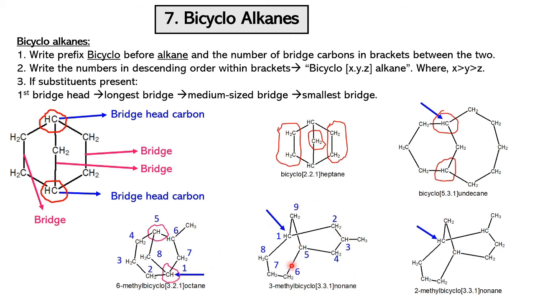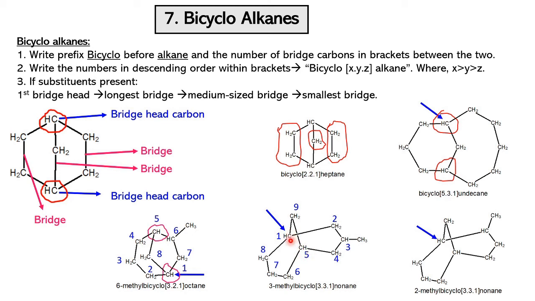And in this molecule we have 2 bridgehead carbons here and here, and we have on the left side a 3 carbon bridge, on the right side a 3 carbon bridge, and in the middle a 1 carbon bridge, and we have one substituent, that is a methyl substituent here on the right side. So we assign one number to the bridgehead carbon, either you can do here or here. So assign 1 here or assign 1 here.